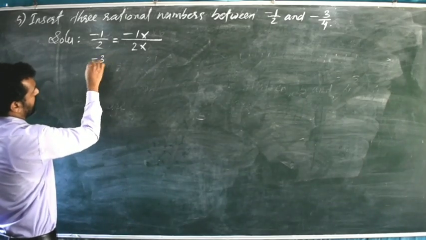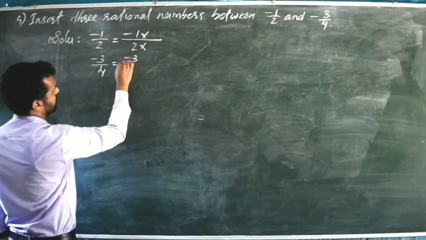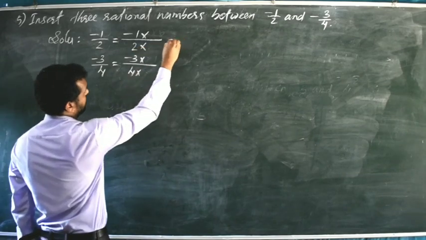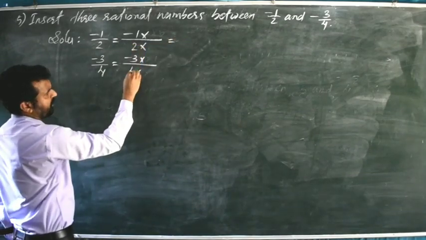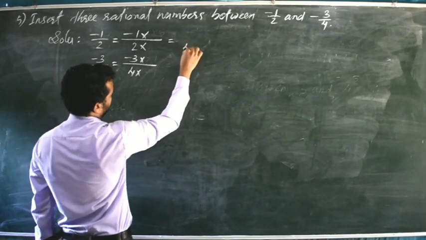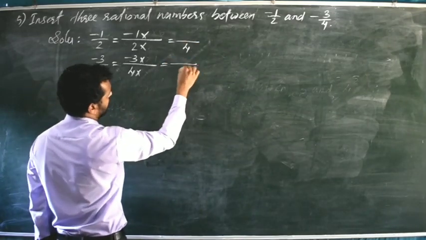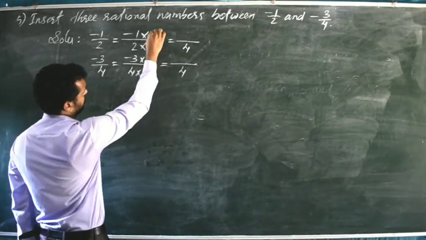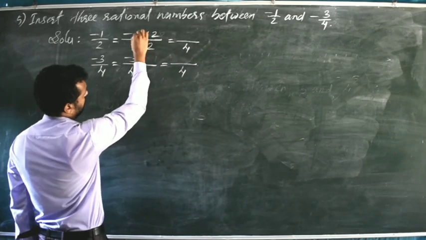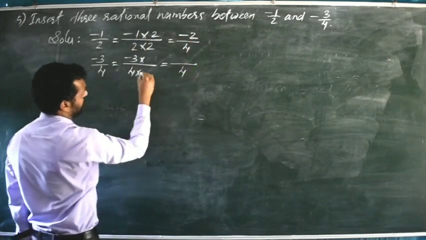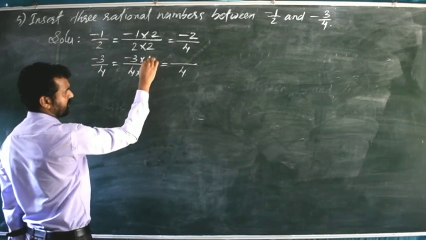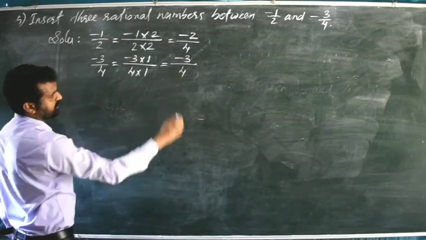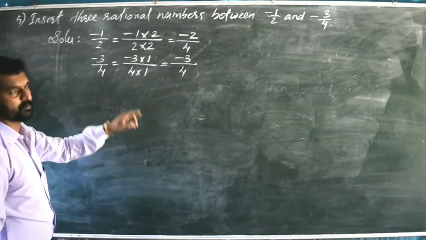So second rational number is minus 3 by 4. Minus 3 by 4 into, here denominators we have to make equal. So here 2 and 4 are the denominators. Here both the denominators we can make 4. So how can we make it 4? If we multiply here 2 in the numerator and denominator, 2 2s are 4, then minus 1 into 2 it will become minus 2. Here 4 1s are 4, so numerator also will multiply by 1. Minus 3 into 1, minus 3. Minus 2 by 4, minus 3 by 4.